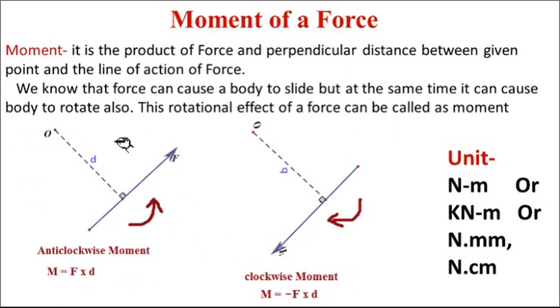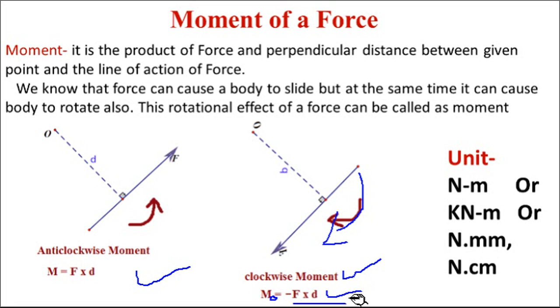This is called an anti-clockwise moment because the force is rotating in an anti-clockwise way, and this is called a clockwise moment because when it rotates it moves in a clockwise direction. So clockwise I have taken as negative. So the sign convention for the moment M about O, you can write M O, equals minus F into d. So minus indicates a clockwise moment.